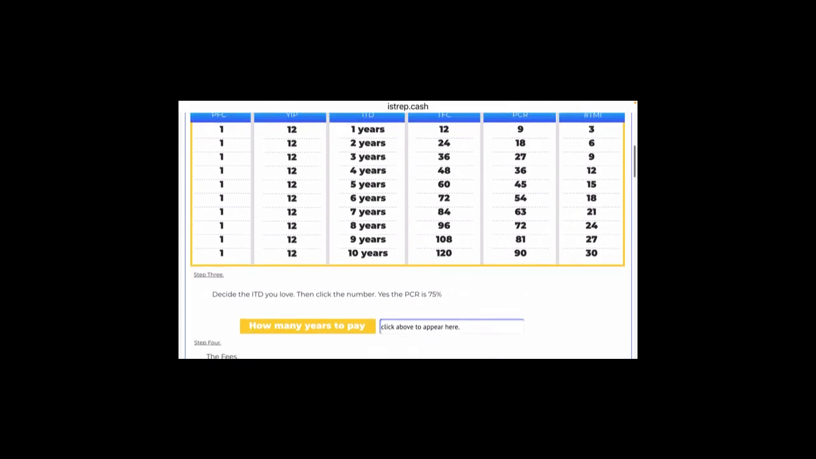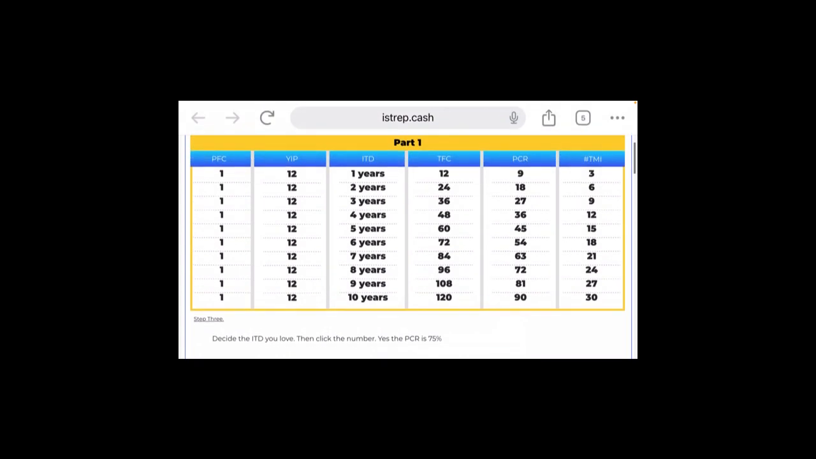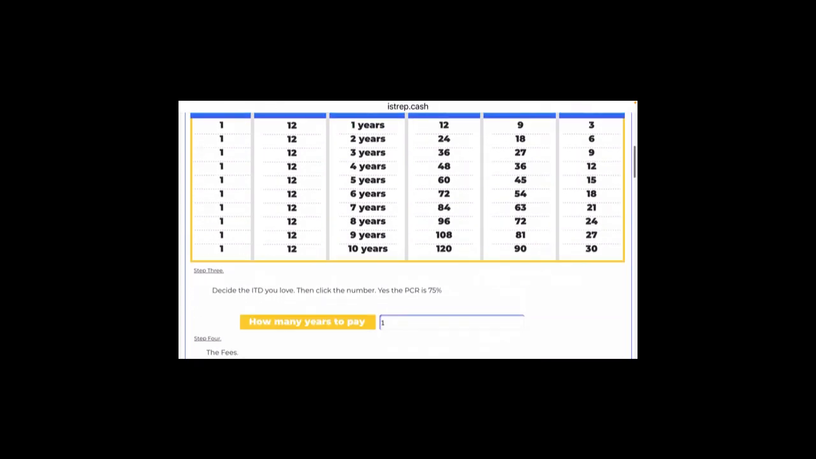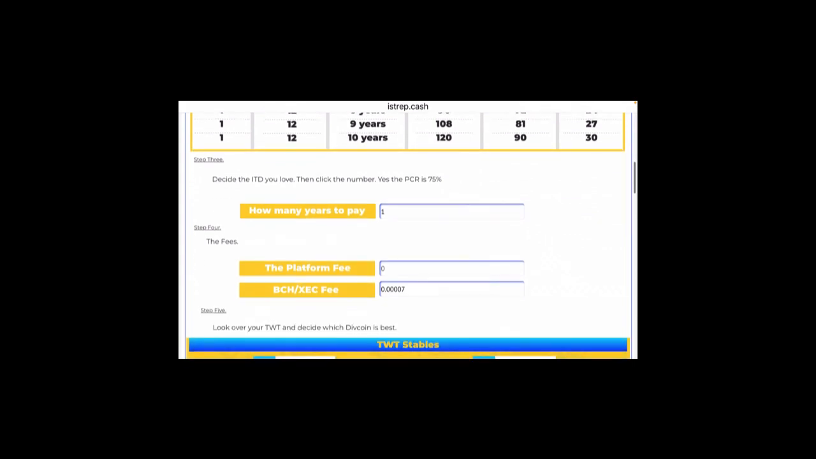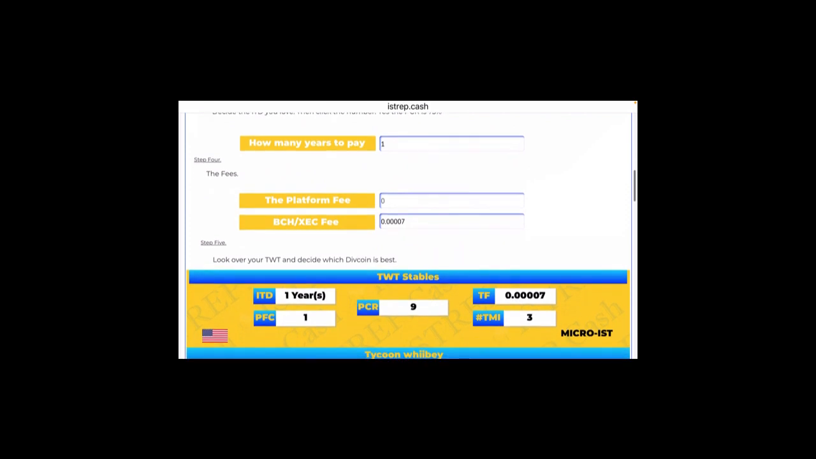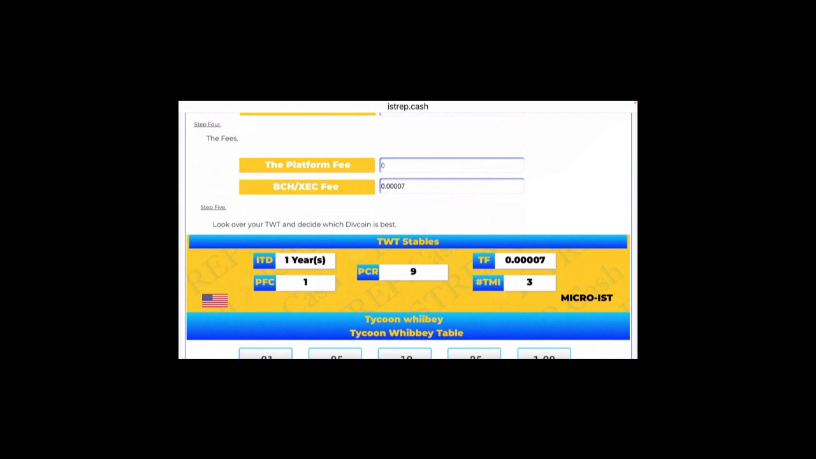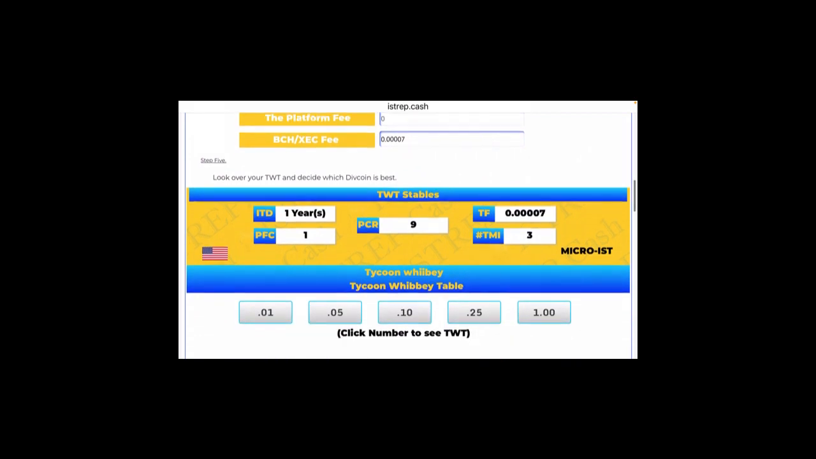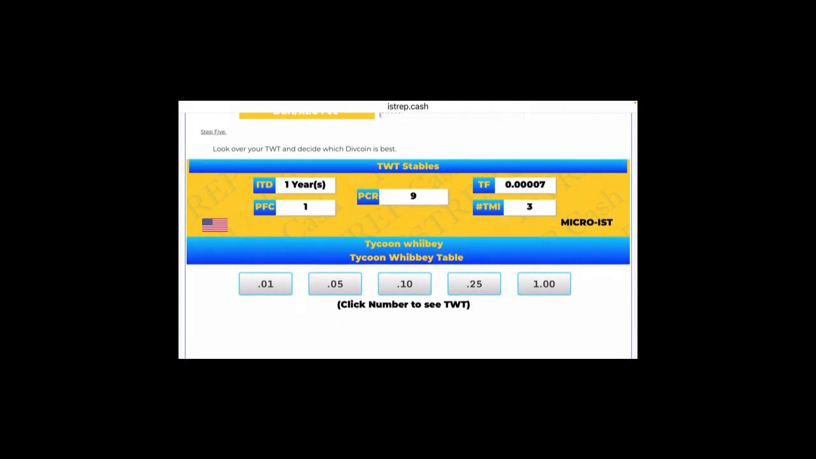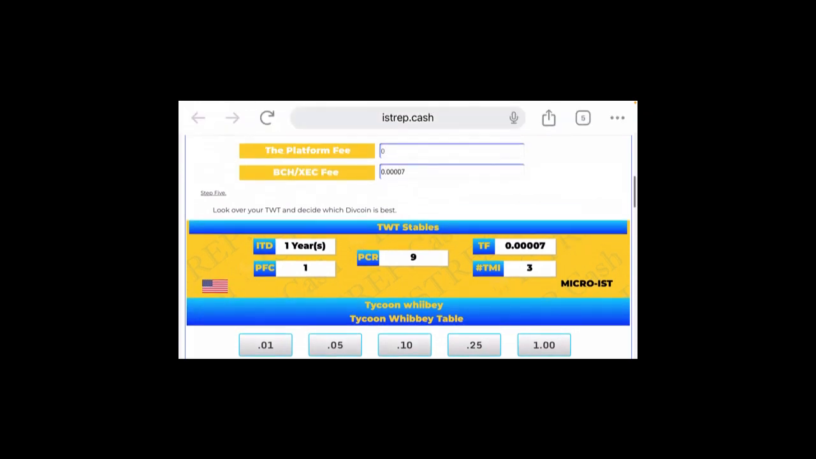It says how many years to pay. Yes, click this above 1 year. So we're going to be paying for 1 year. So we got the fees, the platform fee, which is essentially zero because it's 6 eCash. We got your BCH ZEC fee, which is the transaction fee on the actual blockchain, right? So we're using this one as a temporary TF value, and we see that we come down to step 5, look over your TWT and decide which div coin is best.